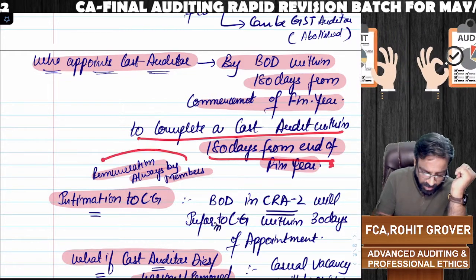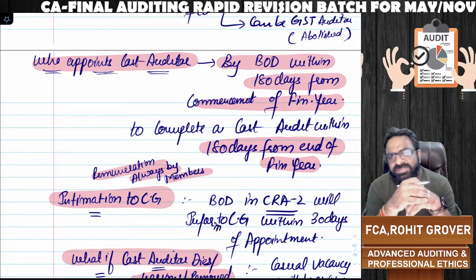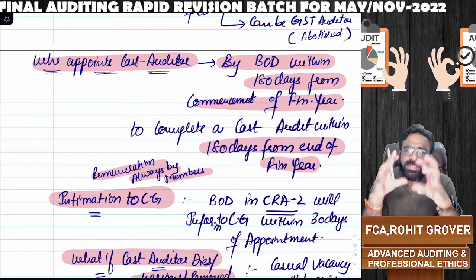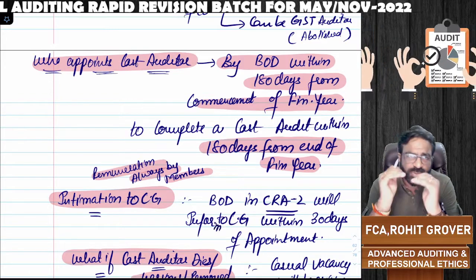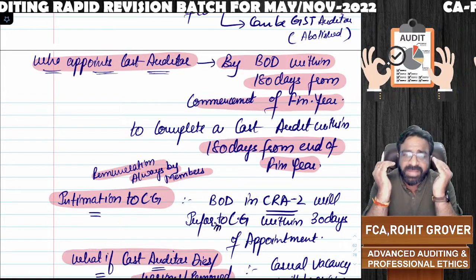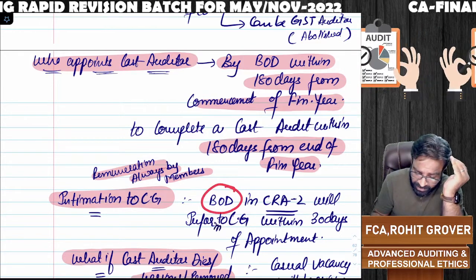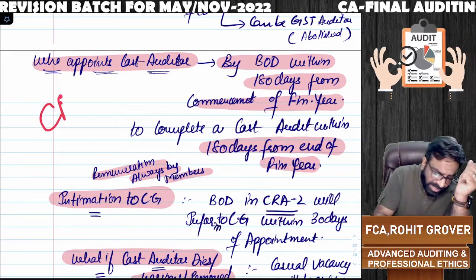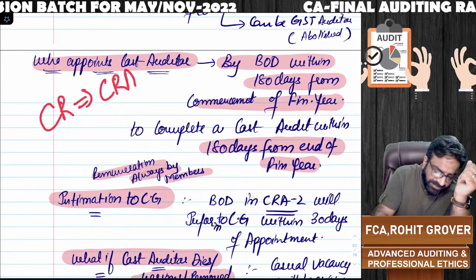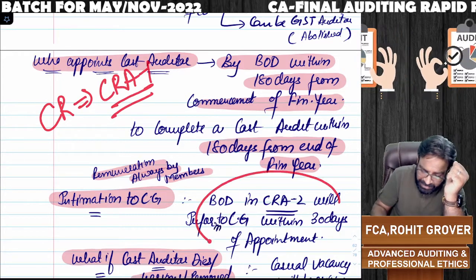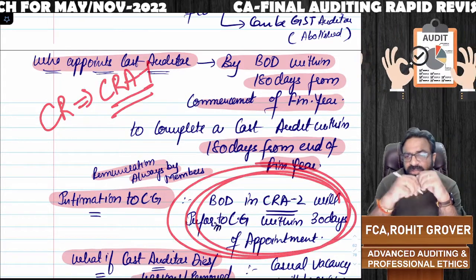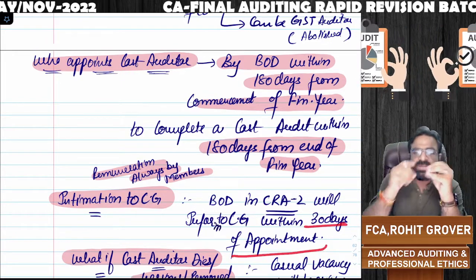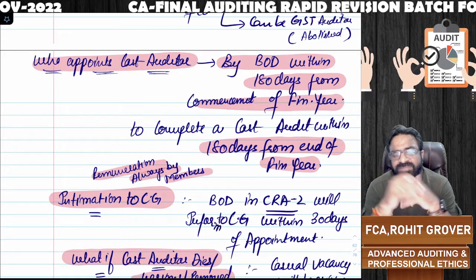Sir, who will decide the remuneration? As you all know, remuneration is always decided by the members. Now, when the board of directors have appointed a cost auditor, sir, do we have to intimate this to the central government? Answer is yes. The board of directors will intimate the central government in form number CRA2. Cost records are required to be maintained in form number CRA1. Whereas we have to intimate that we have appointed the cost auditor to the central government in form number CRA2 within 30 days from the date of appointment, or within 180 days, whichever is earlier.